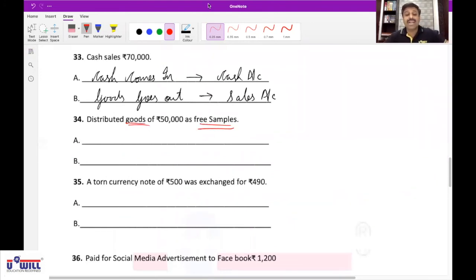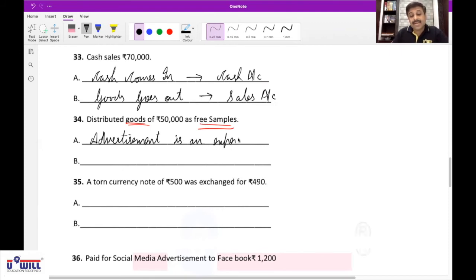Okay, all of you, what comes in? Goods come in? We are distributing the goods, we are giving the goods. How can goods come in, they are going out. What comes in? Nothing comes in. Okay. Which expense? Advertisement is an expense.